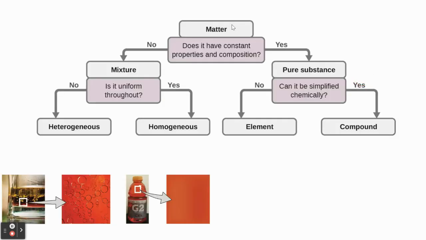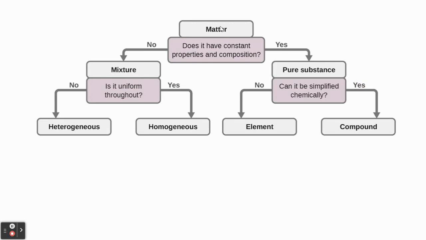Now, when we look at matter, we can classify it into several different components. So we ask ourselves, does that matter have a constant property and composition? If the answer to that is no, it's considered to be a mixture. If the answer to that is yes, we would call it a pure substance. Now, if matter does not have a constant property and composition, it's a mixture. The next question we would ask is, is it uniform? If it's uniform throughout, we would call it a homogeneous mixture.